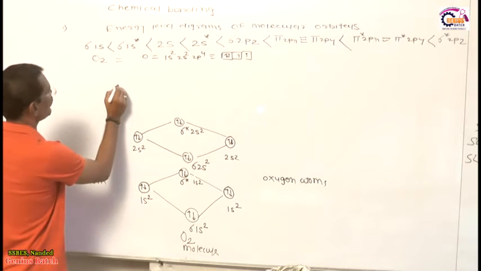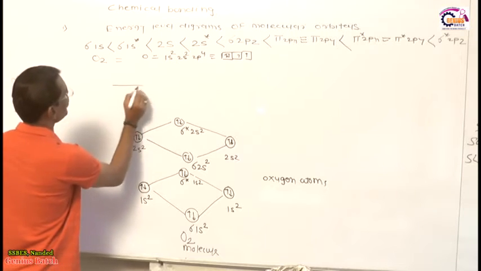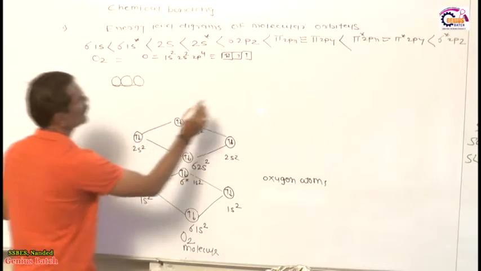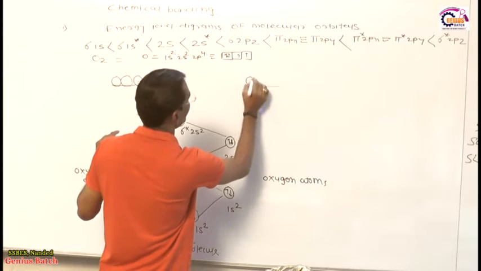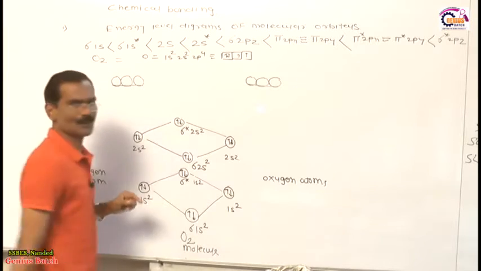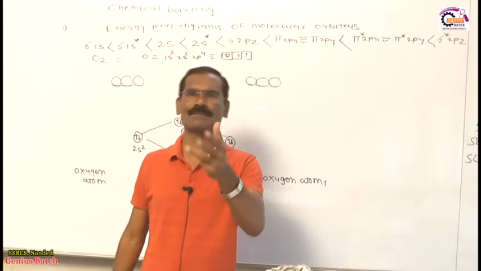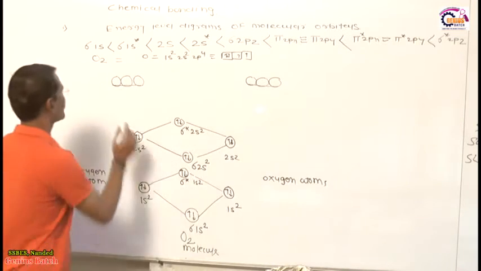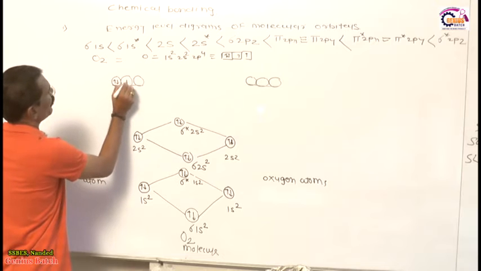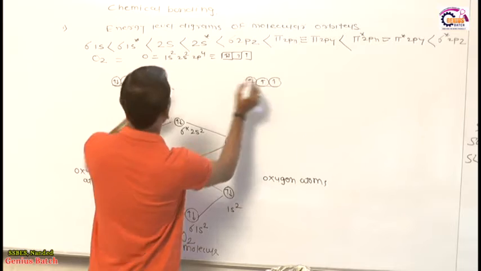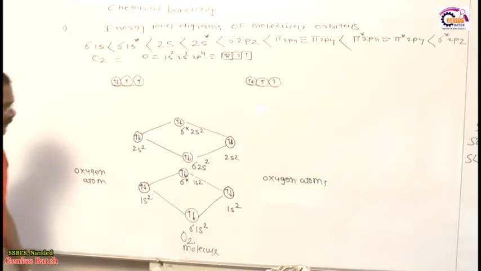Now next we have a very interesting point. Now we have the p orbital. In the p subshell we have 3 orbitals: 1, 2 and 3. Out of those 3 orbitals, one is pz, which is called sigma 2pz, and the others are px and py. These 3 orbitals contain only 4 electrons, because it is a 2p4. Yes or no? This is a 2p4. It contains only 4 electrons.